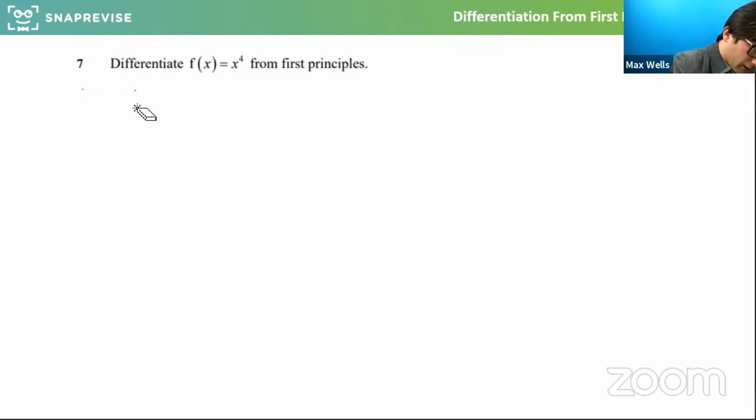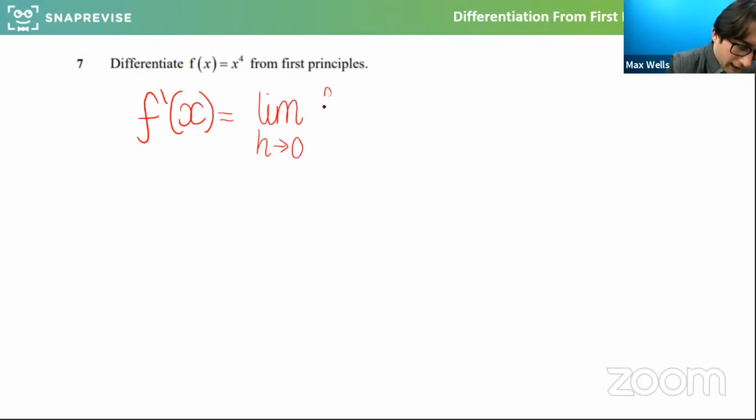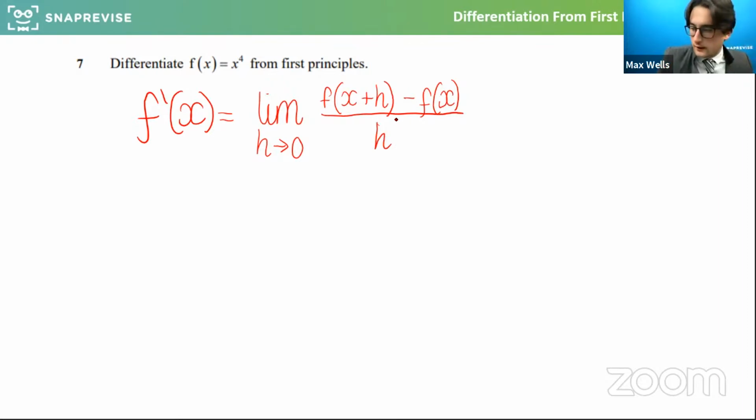So f dash of x, remember we said, is going to be equal to the limit of h approaching 0 of f of x plus h minus f of x all over h. That's great. And for this one, well done, those of you that know the answer should be 4x cubed. That's lovely. And this is what we're working towards.